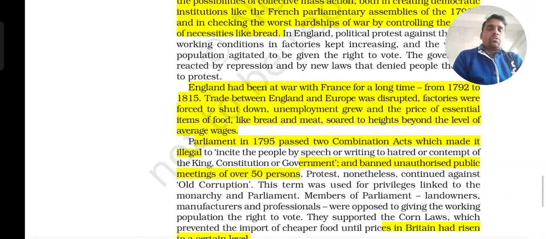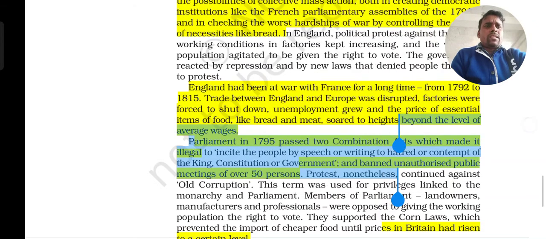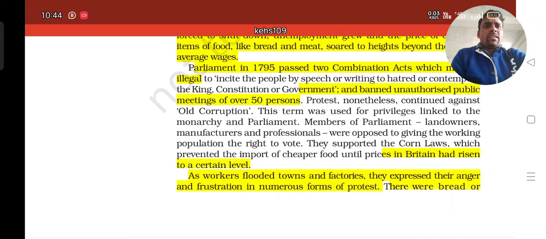This act was made in the parliament, and it was totally against the workers. The workers could not form a union among themselves, and they were totally banned from authorizing public meetings of over nearly 50 persons. These are some of the problems that the people faced in the country.